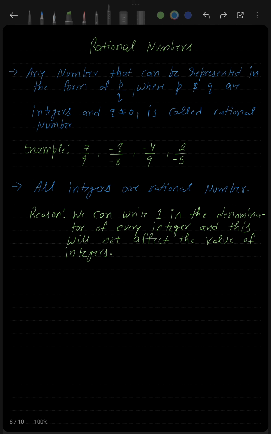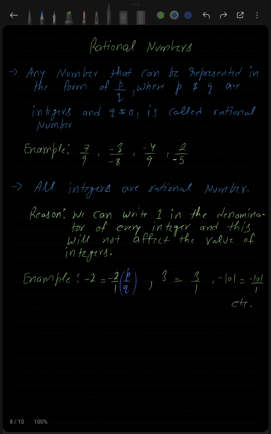And why? Because we can write 1 in the denominator of every integer, and this will not affect the value of the integer. For example, you can see that minus 2 is an integer, and I can write it as minus 2 by 1. This will not affect the value of minus 2; both minus 2 and minus 2 by 1 are equal.